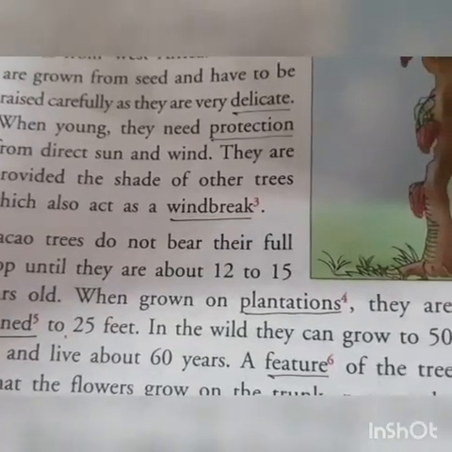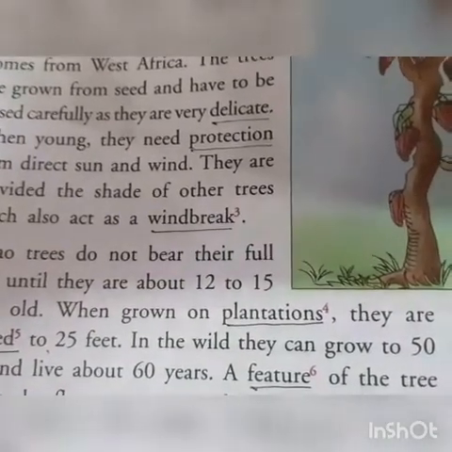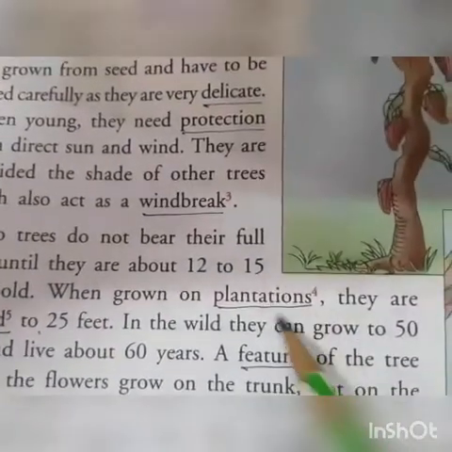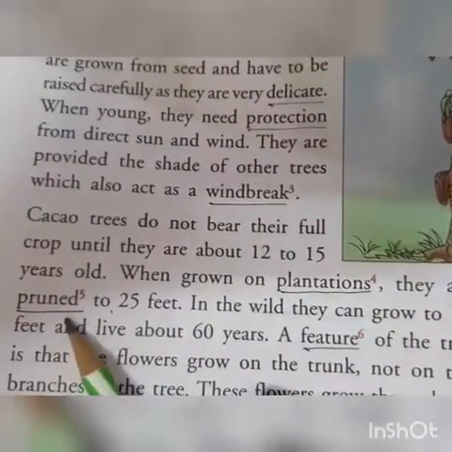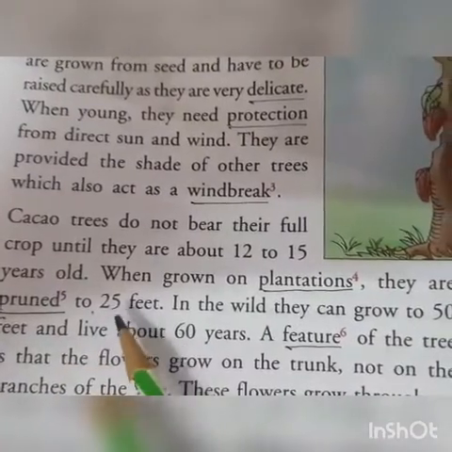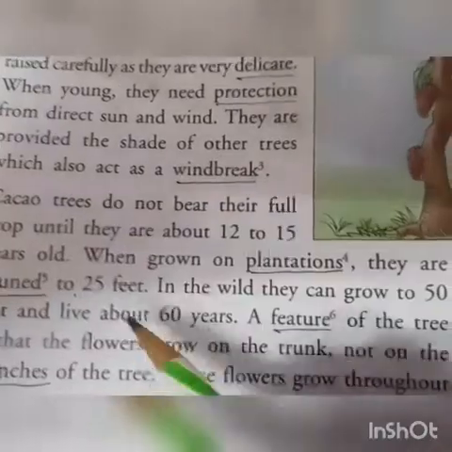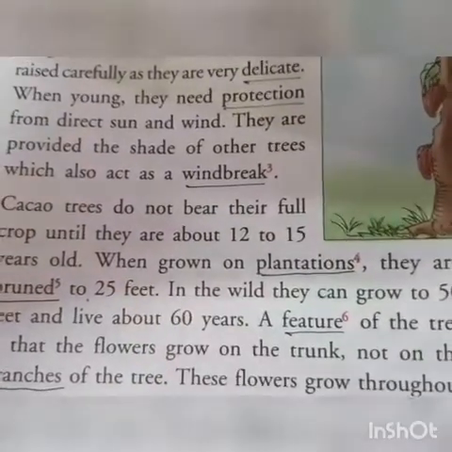Supposing if it is coffee, then the whole land is coffee. If it is tea, then the entire land has tea trees. So that way the plantation is done. So it grows up to the height of 25 feet. मतलब कि जब अगर इनको उगाया जाता है तो ये जो है 25 feet तक इनका हाइट हो जाता है.